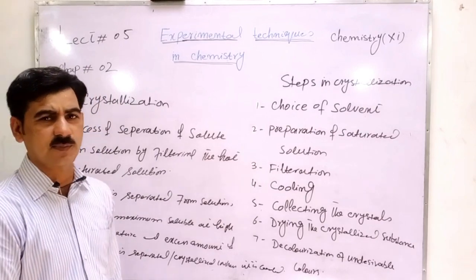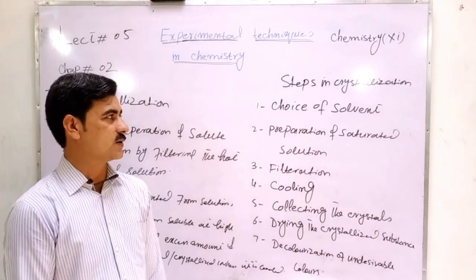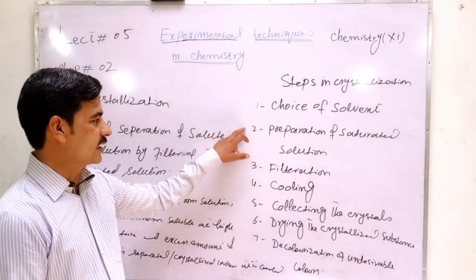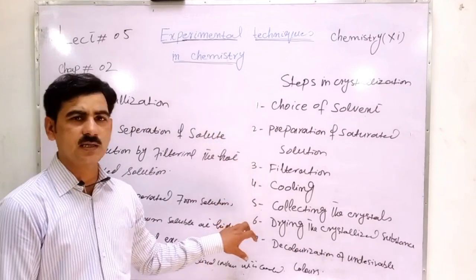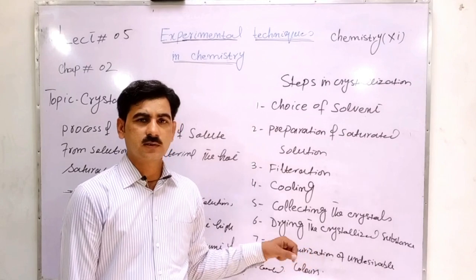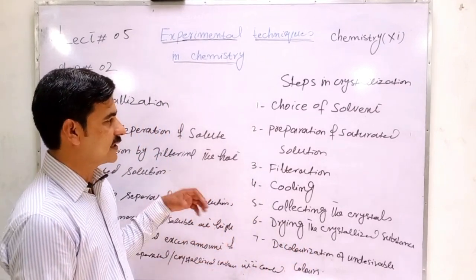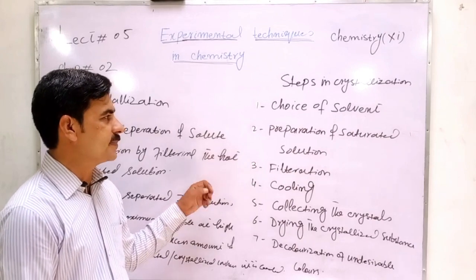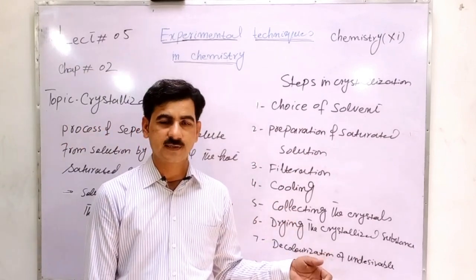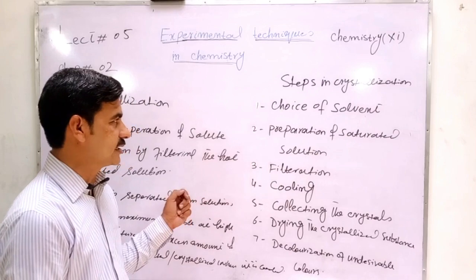How is the crystallization process carried out? The following different steps are there to obtain the pure product, to separate the crude from different samples in solution. Impure substance, how can we purify it, how can we separate it by the crystallization technique?